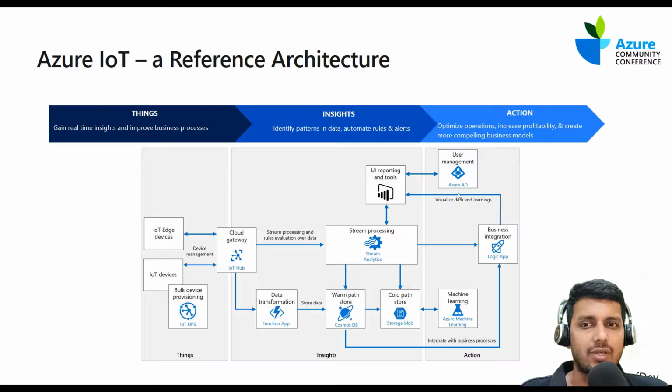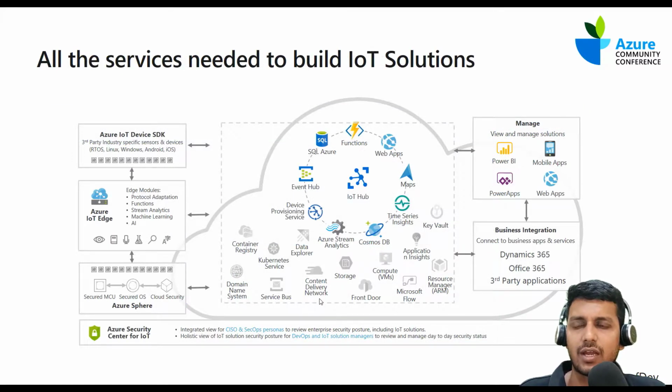Of course, Azure AD could be used to secure all the different components that we may use to build this application. You could also observe that we have Microsoft machine learning tools and technologies that could be used to predict any kind of data. In this case, it's mostly telemetry data, so Azure machine learning models can help us to predict that as well. That's a reference architecture. Now let's move ahead and look at a lot of other services that can be used to build IoT solutions as well. Just like web applications, IoT solutions are not different.